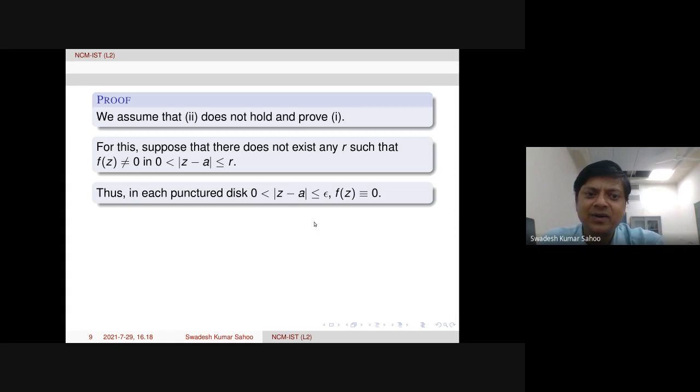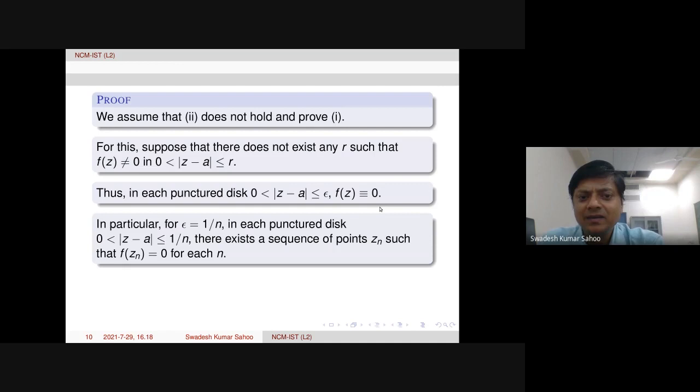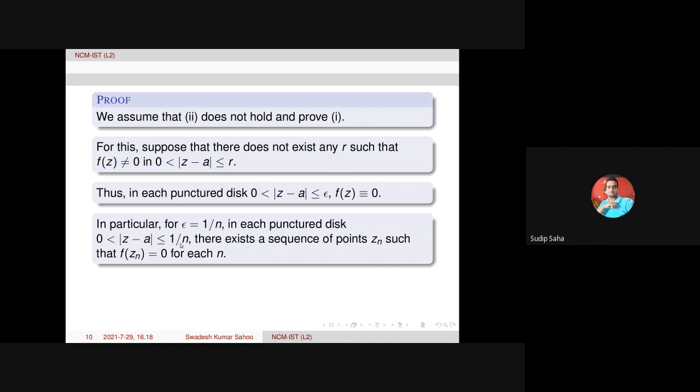That means whatever punctured disk we take, f will be vanishing. So in particular, epsilon we can choose like 1 over n. For epsilon equal to 1 over n, in each punctured disk, because n is also varying from 1 to infinity, this is the punctured disk.